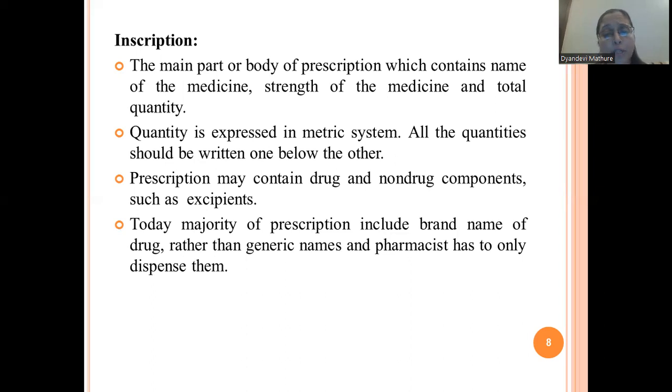Today, the majority of prescriptions include the brand name of the drug rather than generic names, and pharmacies only have to dispense them. So many a time, instead of paracetamol, Dolo tablet is given. Okay, so that is the brand name, and it contains paracetamol. So it is the duty of that pharmacist to check those brand names, to check the contents, and then dispense those medications to the patient.